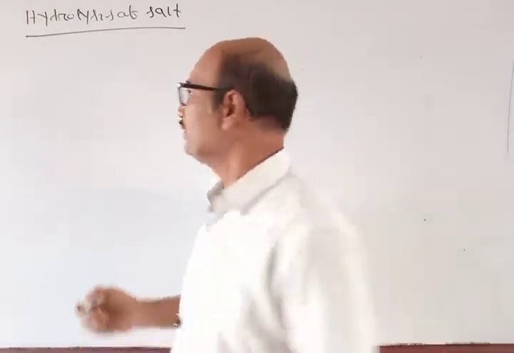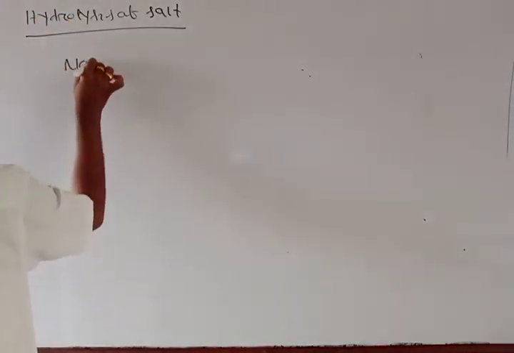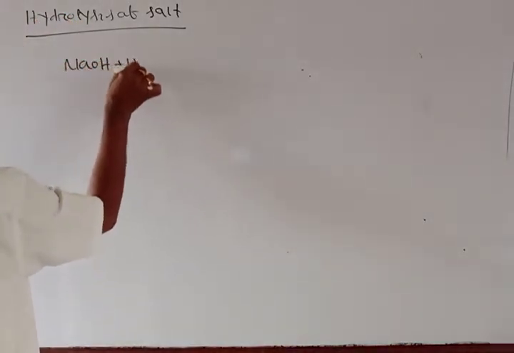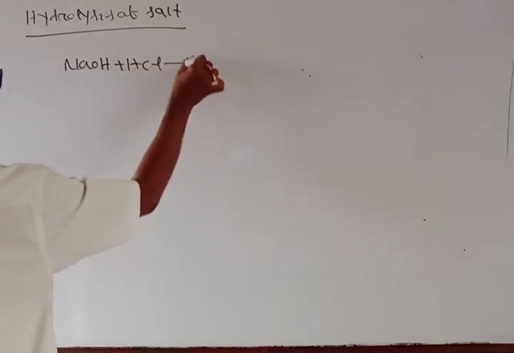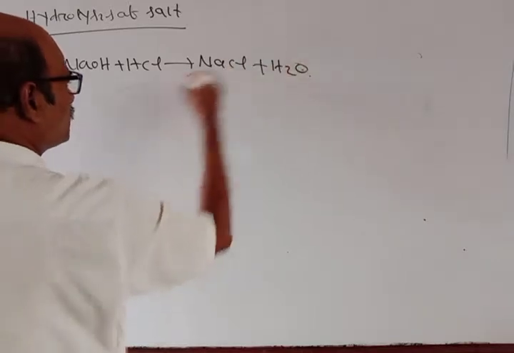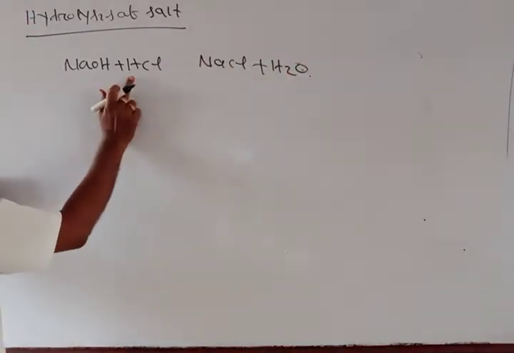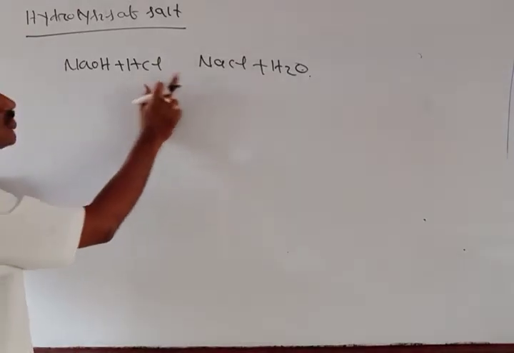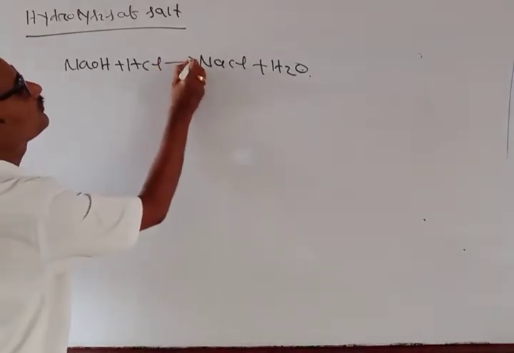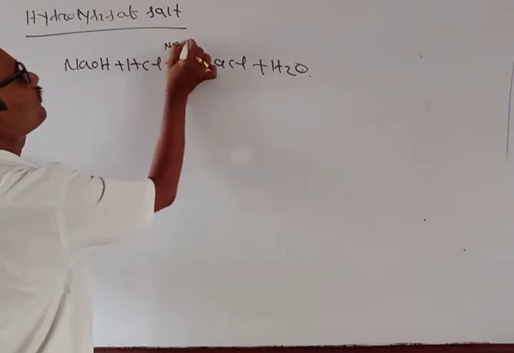See, when I am talking about NaOH plus HCl, I am getting NaCl plus H2O. You see, the base and the acid are reacting to give the salt and water. So this is called neutralization.